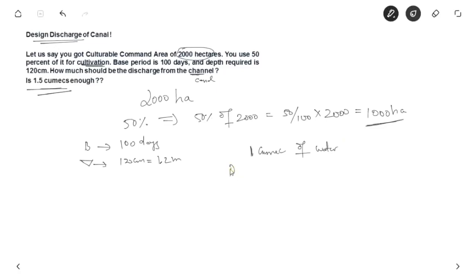So D is equal to 8.64 into B upon delta, which is 8.64 into B, here 100 days, and delta is 1.2 meter. So we get approximately 172 hectare. So 172 hectare of land.